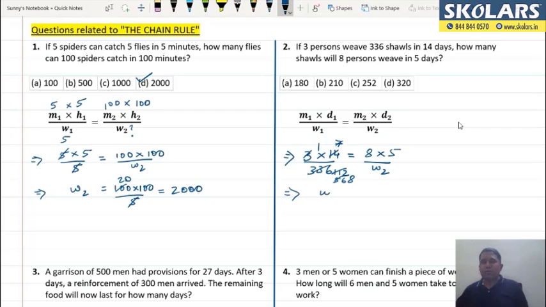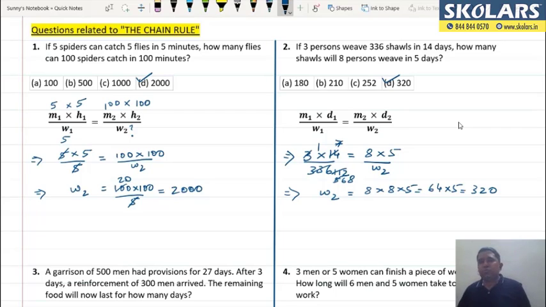So I have the value of W2 as 8 into 8 into 5, which is nothing but 64 times 5, and I get my answer as 320. So again, D is my answer. I put a tick mark on D. So I hope it is very clear.